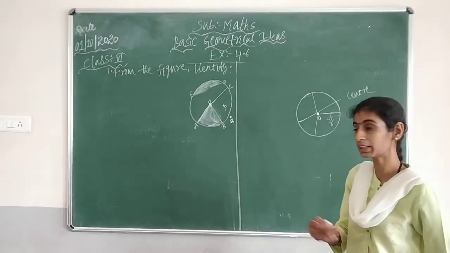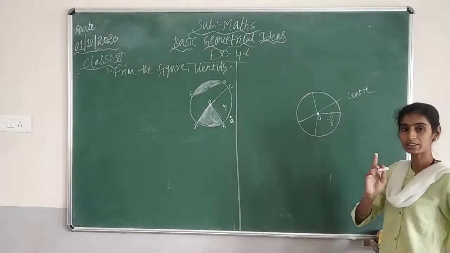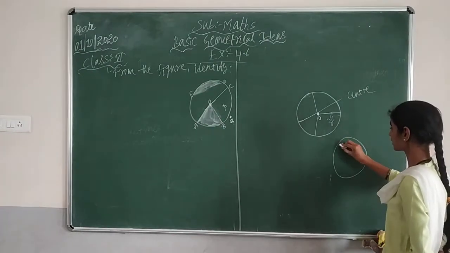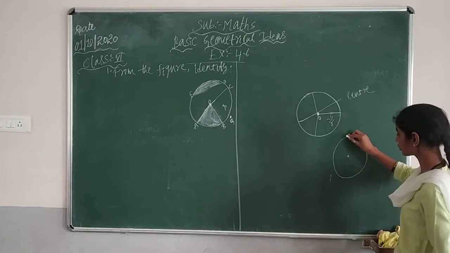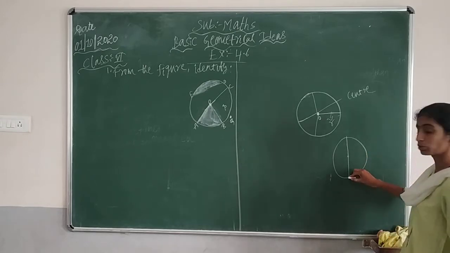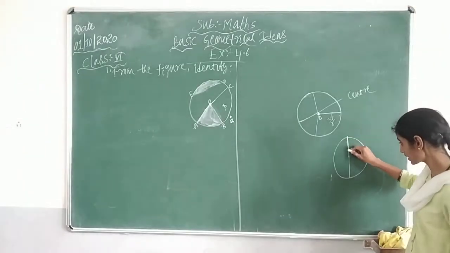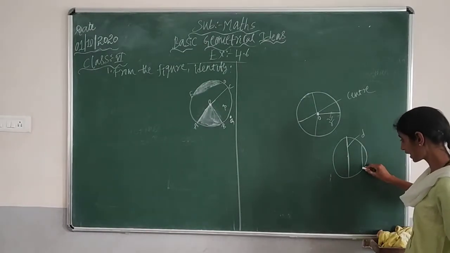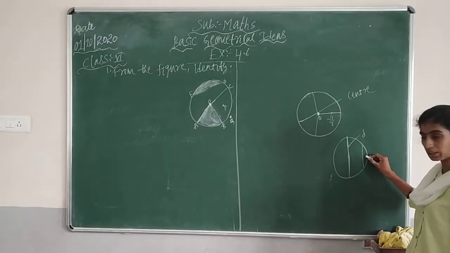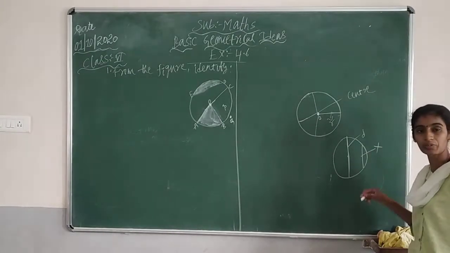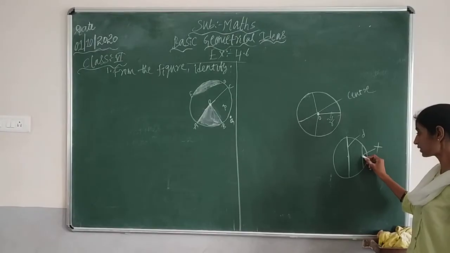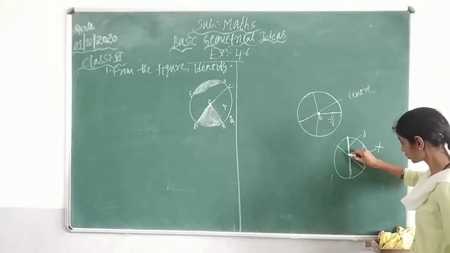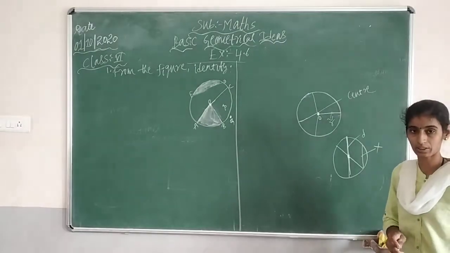Next, about the diameter. So, diameter, as I told, is double the radius. Suppose you take one circle, this diameter should pass through the center. So, what is diameter? It should pass through the center. So, this line we call a diameter. Suppose I draw a line here, it is not a diameter. Why, children? Because you can all see it has not passed through the center. So, diameter is compulsorily like this. It should pass through the center of the circle.